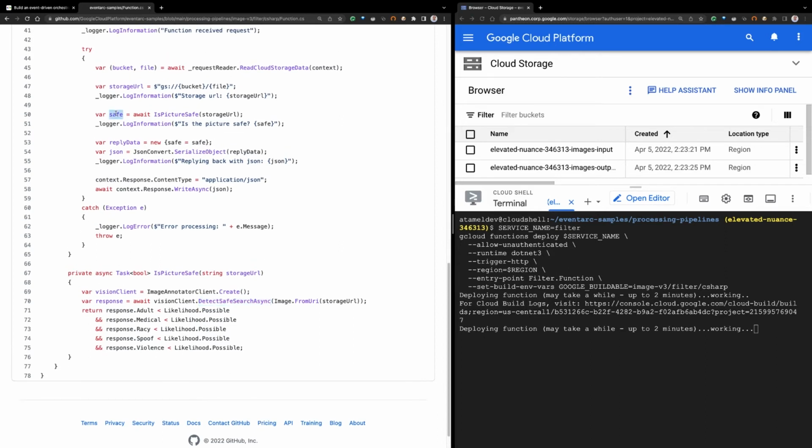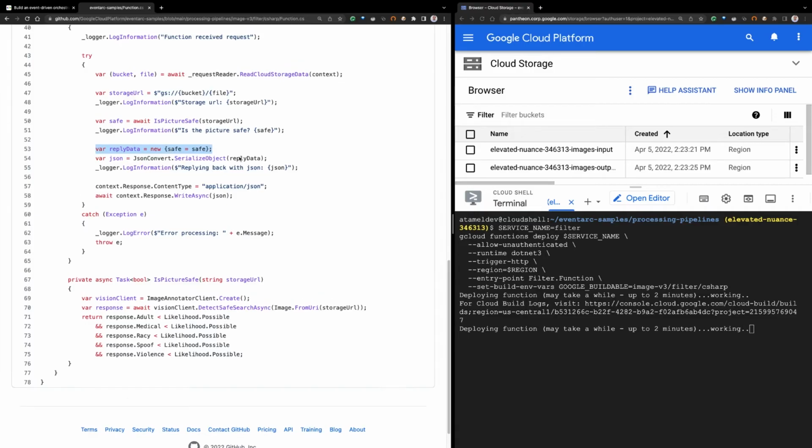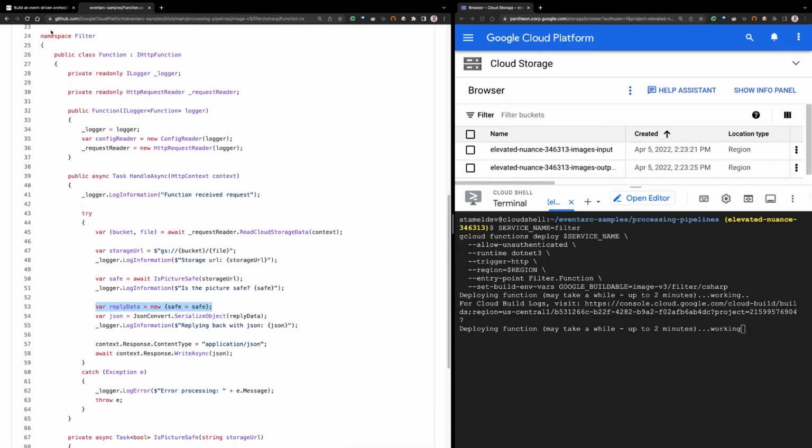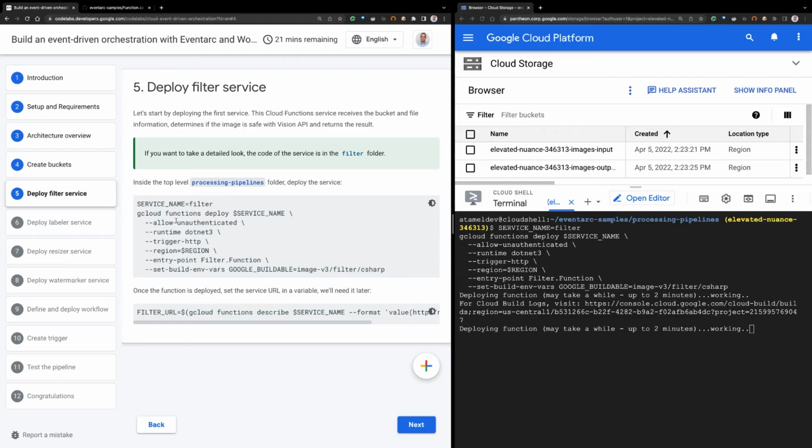So once we have this safety flag, the reply data, so what we reply back from this function, is a simple Boolean. We just say safe equals true or false, right? So that's all this function does. It receives the file event, and then it checks whether it's safe, and it returns a response that says this picture is safe or not. Like, quite simple, okay?